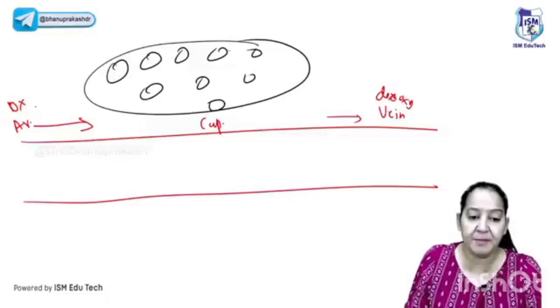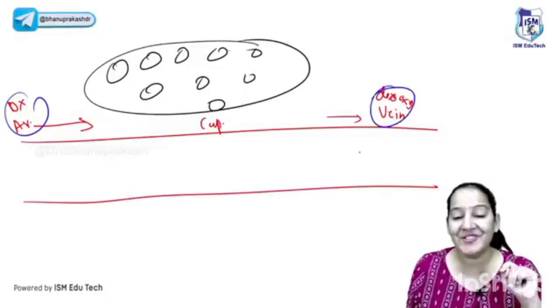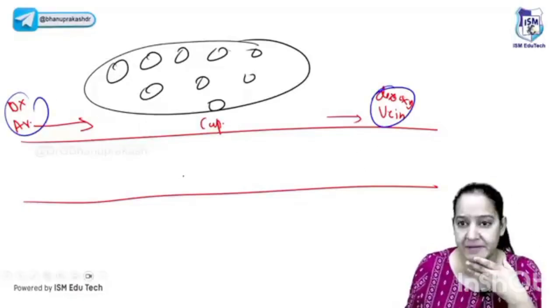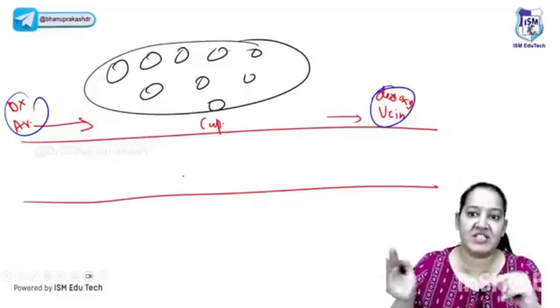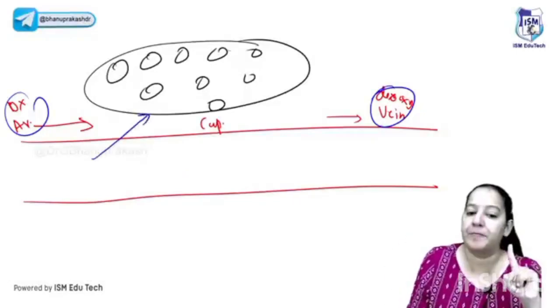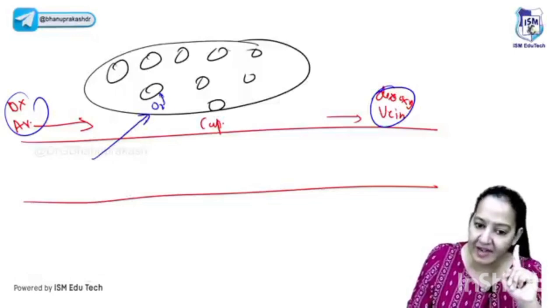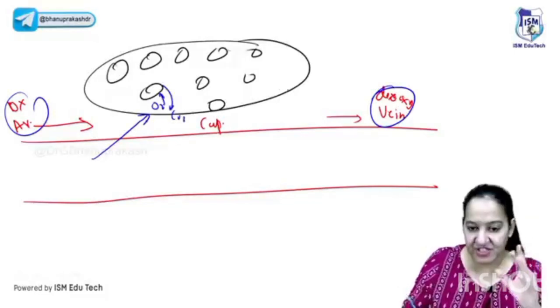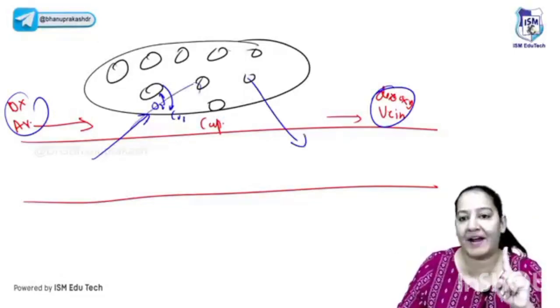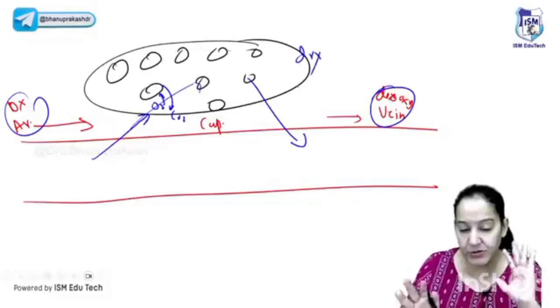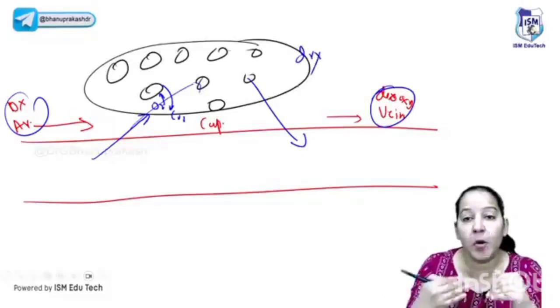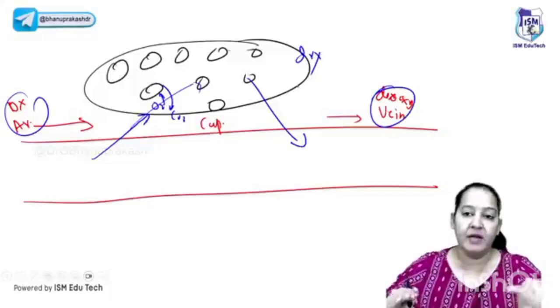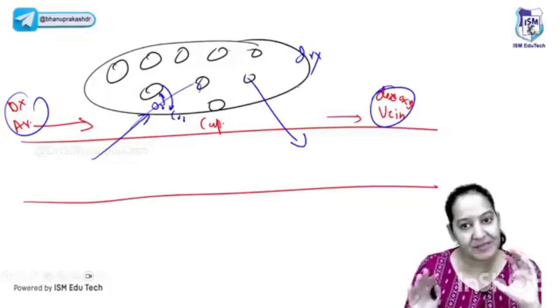So how does the oxygenated blood convert into deoxygenated blood? Have you ever thought? Can you tell me how oxygenated blood converts into deoxygenated blood? So basically at cellular level, exchange takes place. At cellular level, the fluid comes out and does the exchange. The oxygen is given to the cell and carbon dioxide is taken from the cell. After the exchange, whatever fluid comes out, the same fluid goes back. And that's why the tissue is dry. There is no edema. Only for exchange purpose, the fluid comes out momentarily, does the exchange, and goes back. So this happens normally, physiologically.